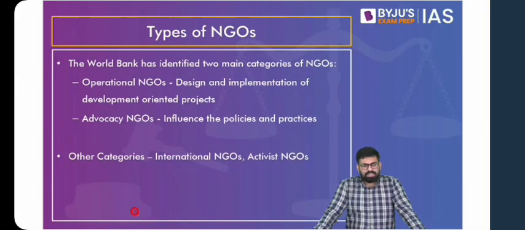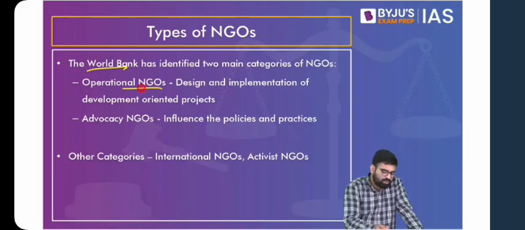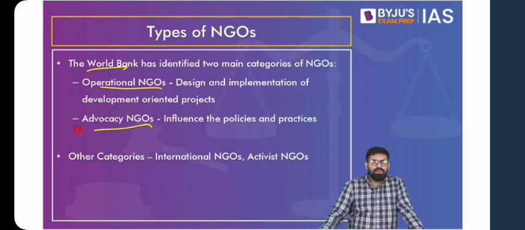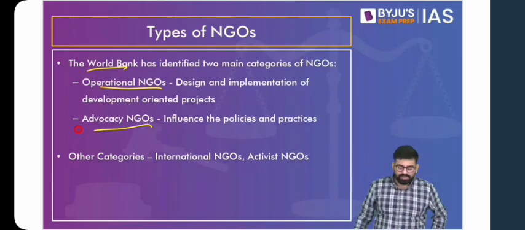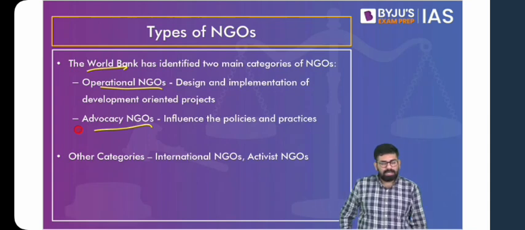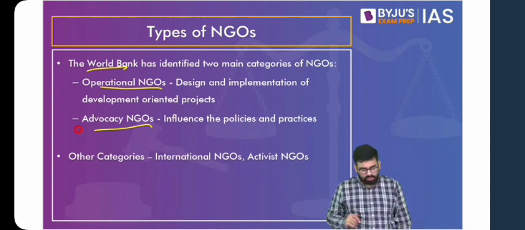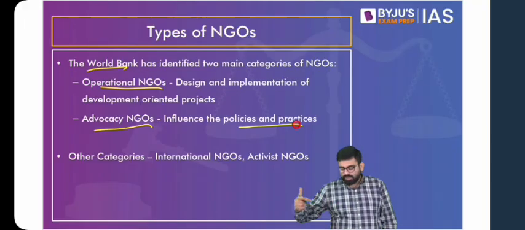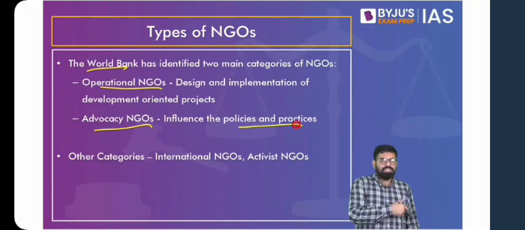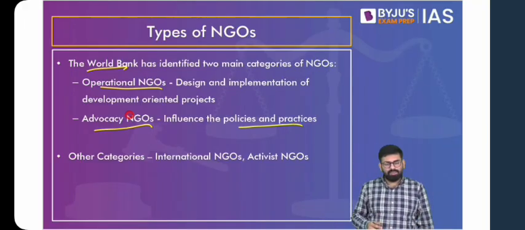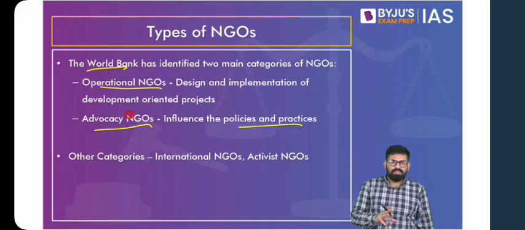Now, the World Bank identifies 2 kinds of NGOs. One is operational NGOs, and the other is advocacy NGOs. What are operational NGOs? They basically help the government in developmental projects. They help with the design and implementation of various policies. Then you have advocacy NGOs, which primarily work to influence the policies and practices of the government. So one is going to help the government in the developmental process, and the other is going to influence government policies. So operational and advocacy. Do you have to remember this? No. You just have to understand that there can be various types of NGOs.